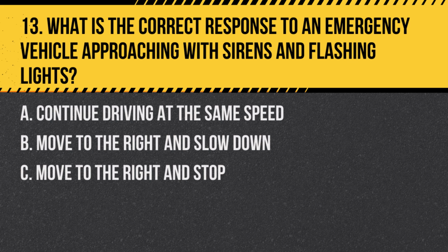A. Continue driving at the same speed. B. Move to the right and slow down. C. Move to the right and stop. Answer. C. Move to the right and stop. This provides a clear path for emergency vehicles.